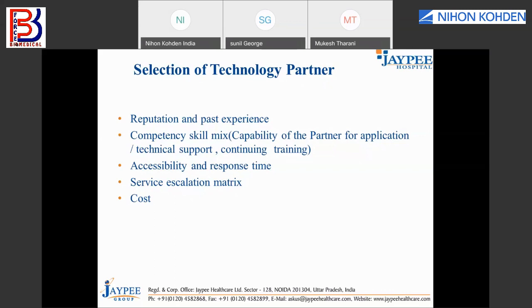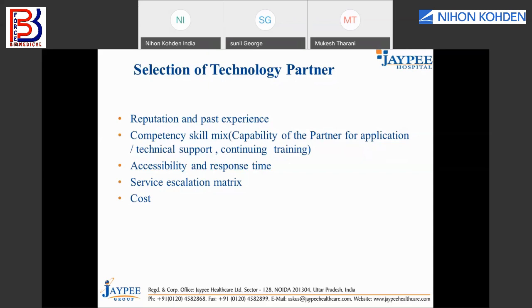So you should always look at the reputation of that company and their past experience, whether they have been able to deliver properly or not. Then comes the competency skill metrics. That means what is their service setup, how many engineers they have in your area, how many application specialists they have in your area. Also, how many people in that company can provide training at different levels for your end users, the nurses, the doctors, or the biomedical staff. That is important. Finally, the response time.